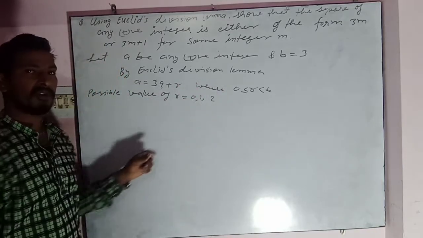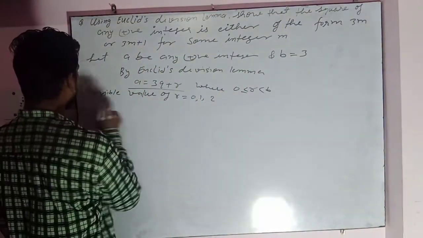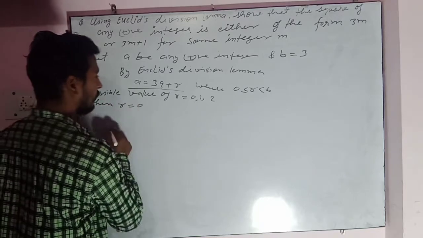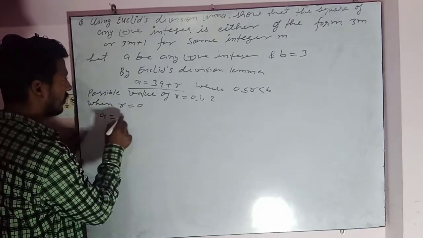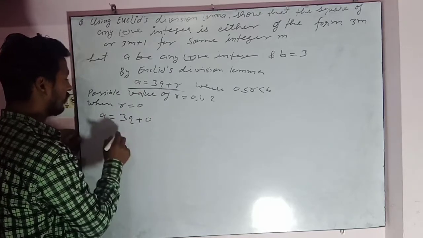So possible value of r is 0, 1 and 2. So now when r is equal to 0, then a is equal to 3q plus r, means 3q plus 0.